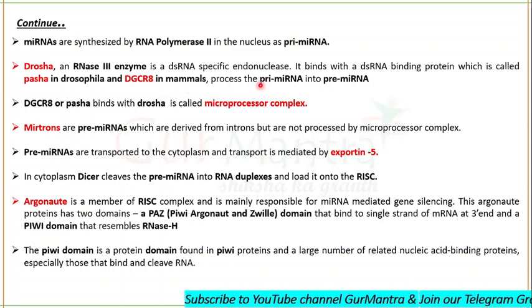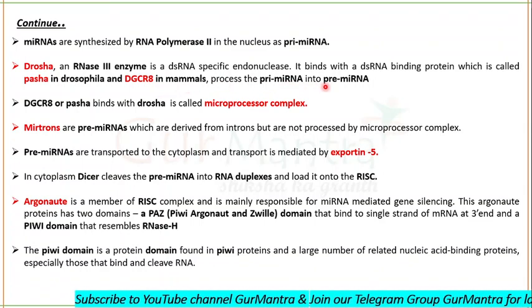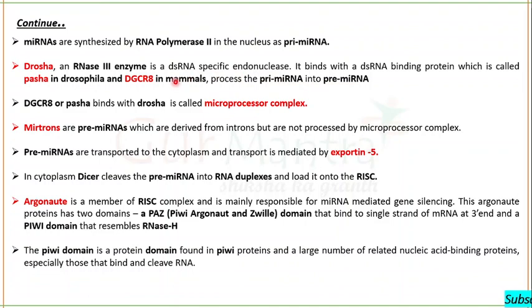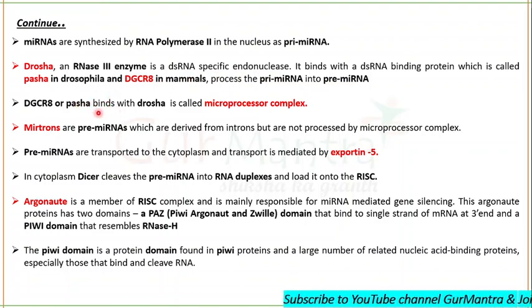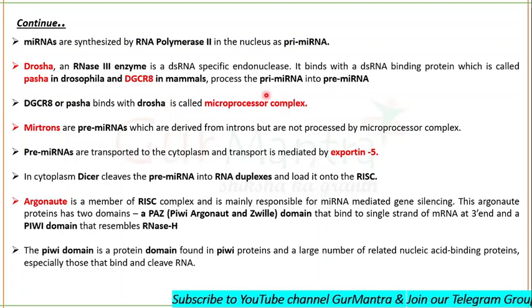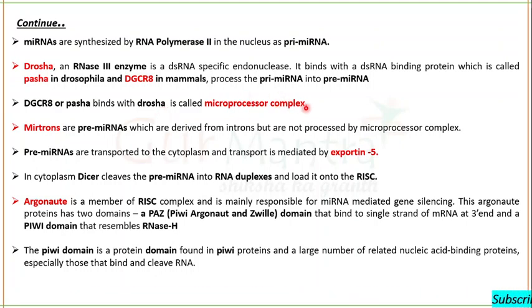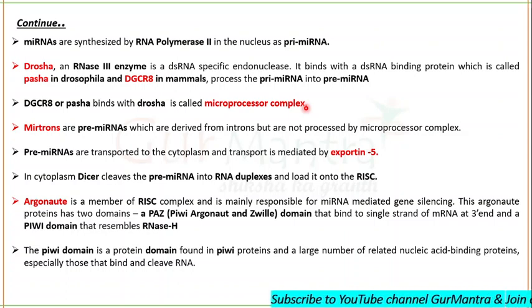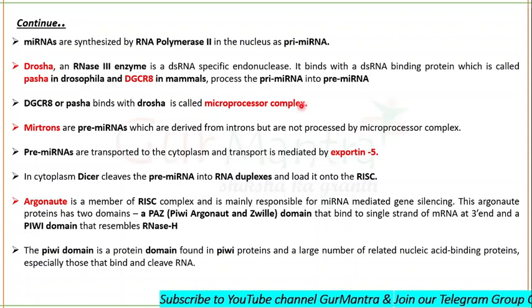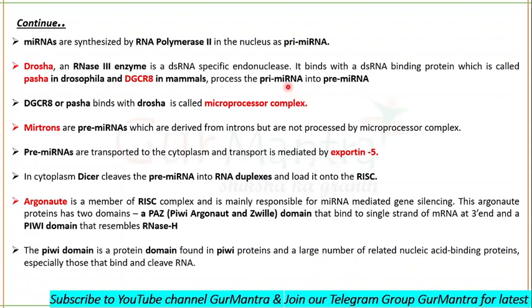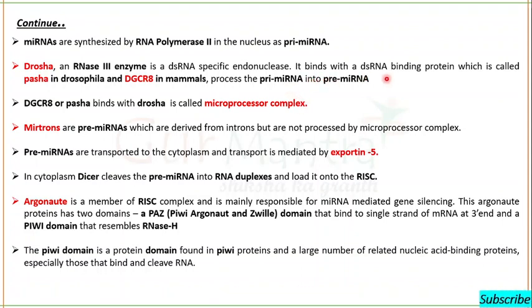They will process the primary miRNA into the pre-miRNA. DGCR8 or Pasha will bind with Drosha and form the microprocessor complex, which will process the primary miRNA into the pre-miRNA.